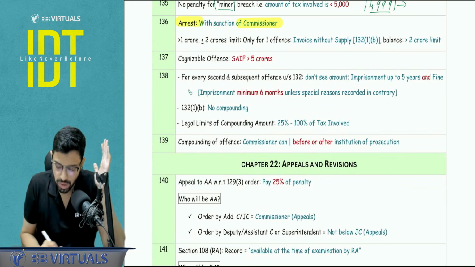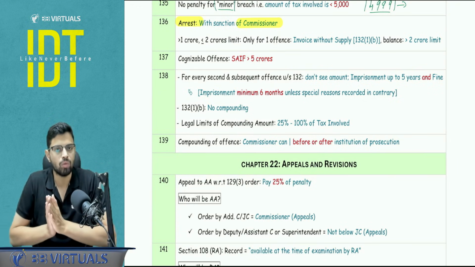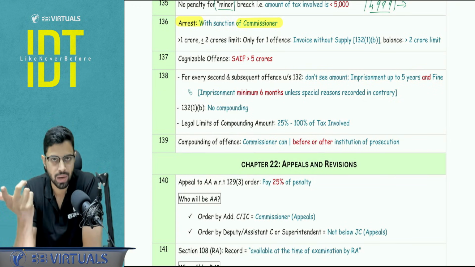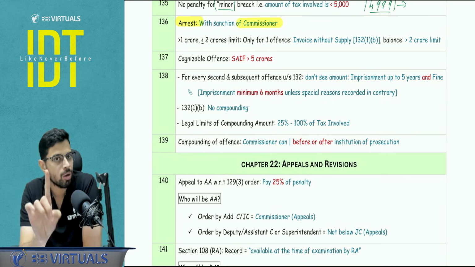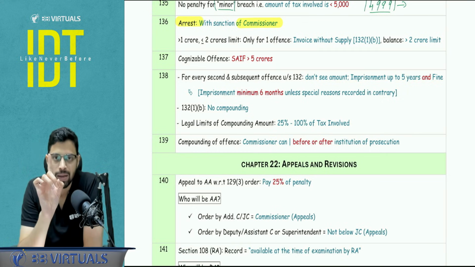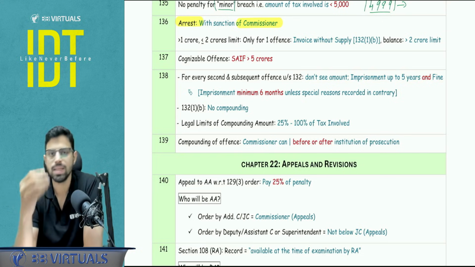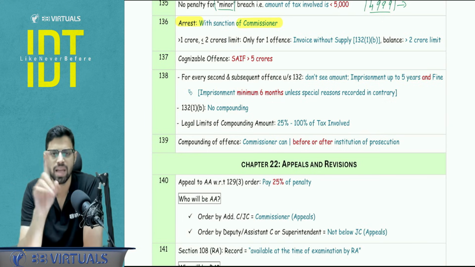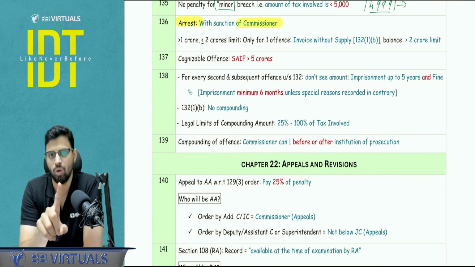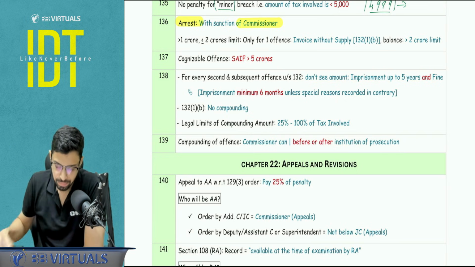Arrest has to be with the sanction of the commissioner. Now, for arrest, we have a couple of offenses that we have learned along with the limits. The basic limit is more than 2 CR. There is only one offense for which there is a lower limit, that is invoice without supply or bill without actual supply, where the limit is more than 1 CR up to 2 CR. But for all other offenses, 132(1)(a), supply without invoice, fraudulent ITC, everywhere there has to be more than 2 CR involvement. So 2 CR to 5 CR and more than 5 CR, accordingly the penal provisions apply.